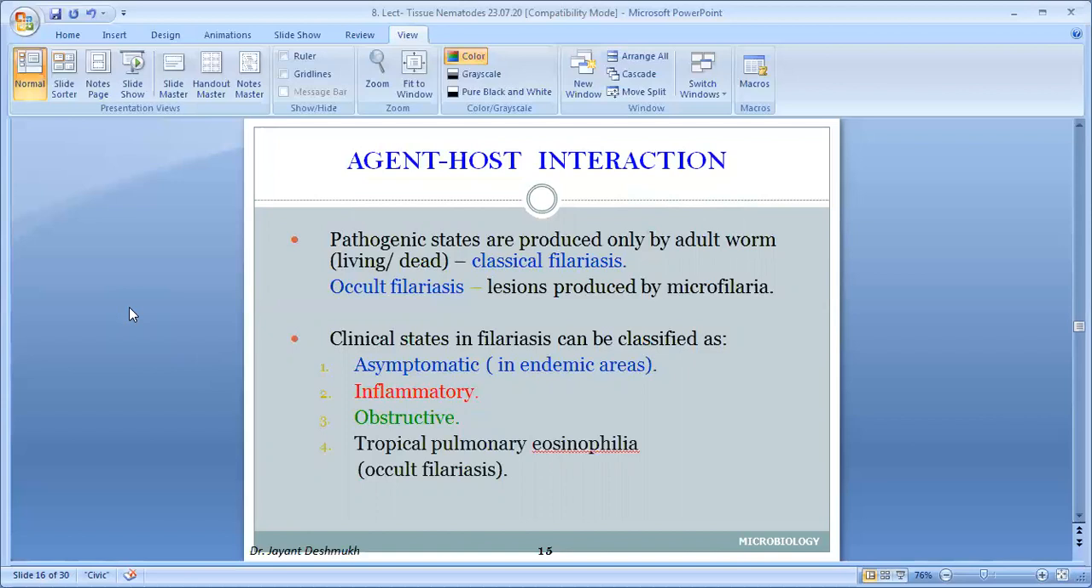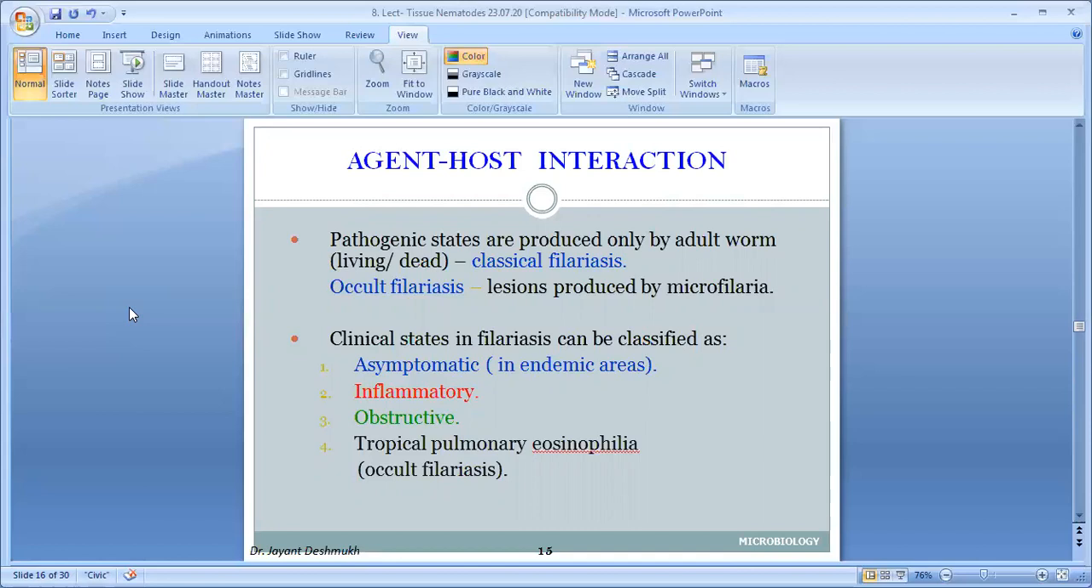What are the lesions or clinical presentations associated with the adult worm? It is known as classical filariasis. Sometimes they differentiate between classical filariasis and occult filariasis. And occult filariasis is the clinical presentation associated with the microfilaria. The larva is responsible for the clinical presentation, that is occult filariasis.